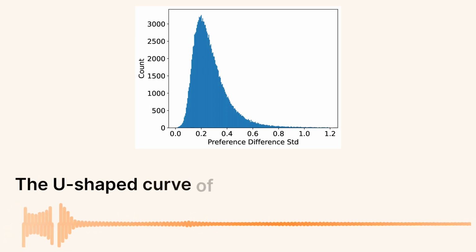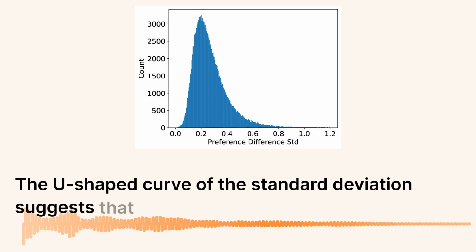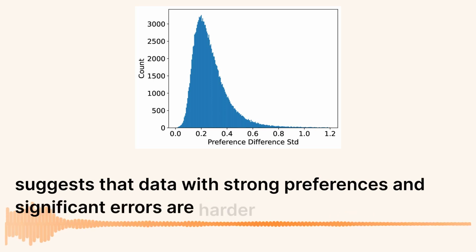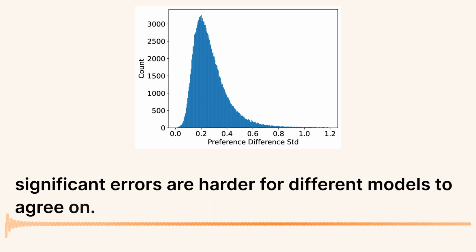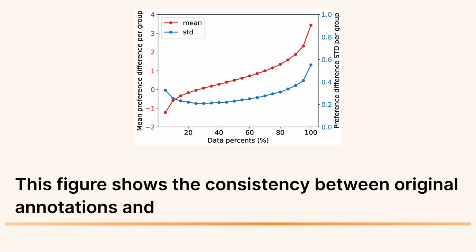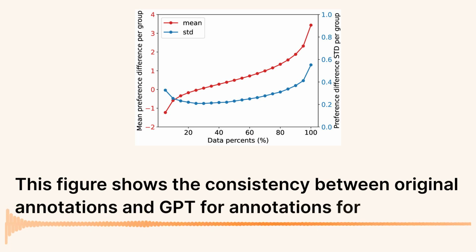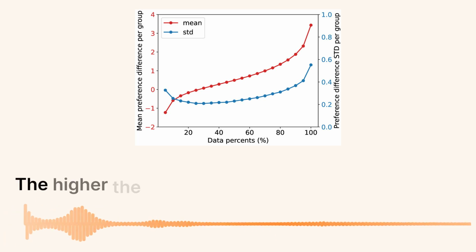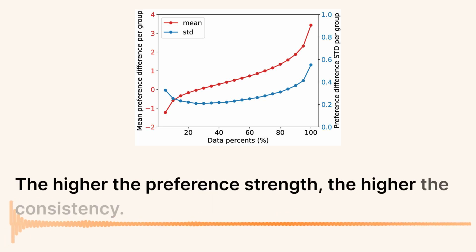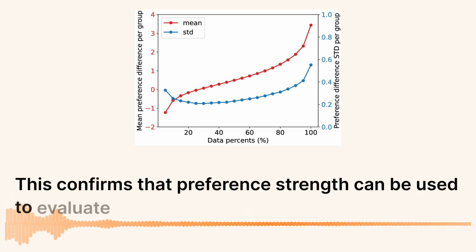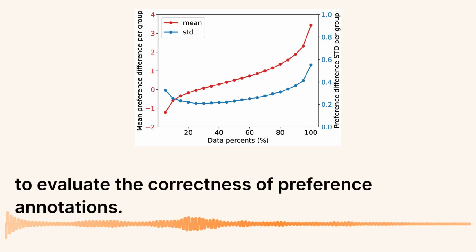The U-shaped curve of the standard deviation suggests that data with strong preferences and significant errors are harder for different models to agree on. This figure shows the consistency between original annotations and GPT-4 annotations for data groups with varying preference differences. The higher the preference strength, the higher the consistency. This confirms that preference strength can be used to evaluate the correctness of preference annotations.